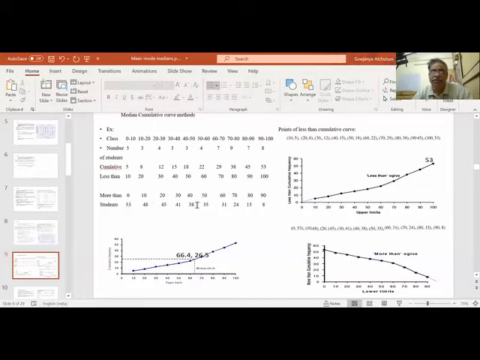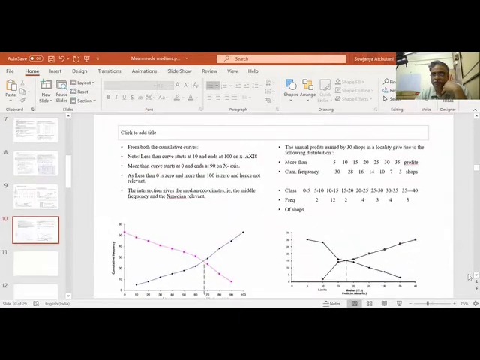It is always here, because 53 is less than 100. Now I am putting more than 0, 53. These two will tally, definitely the ends will tally. This is less than 10, less than 0 is 0, more than 100 is 0. The ends are tallying, but depending on the number, they vary. So you see the more than curve.